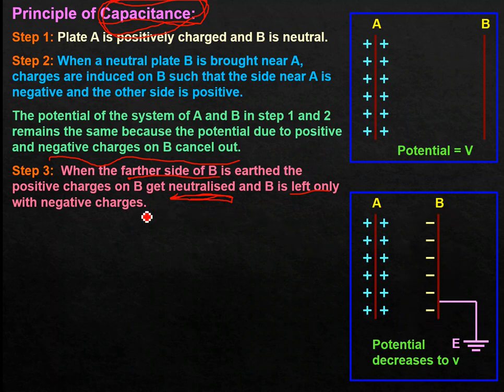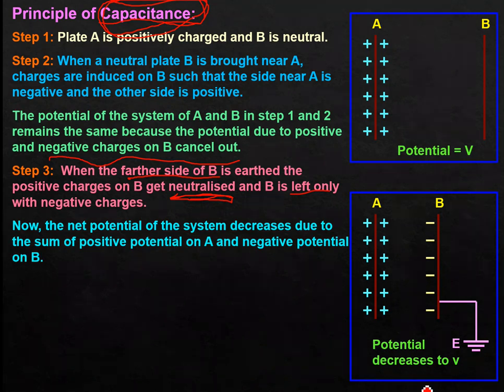Now just think about what is going to happen to the potential. In the first and second steps, the potential was V only. But dear students, positive charge means positive potential, because potential is a scalar quantity. Now the positive charge gets neutralized. What are we left with? Negative charge, which means negative potential. So in this complete arrangement, total potential is going to decrease. Is it clear or not?